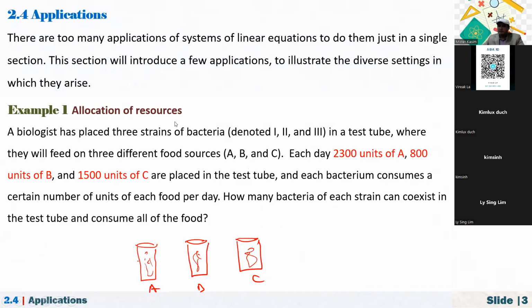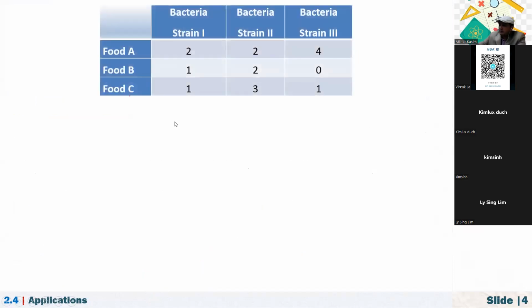Okay. All right. So now let's look at the table. This table is given. Food A, bacteria 1, it just consumes 2 units of food A in one day. Bacteria 2, let's say 2 units of food A, 3, 4 units of food A. We can say food A, food B, food C, maybe there's water, some kind of food, and some kind of mineral or something, okay?